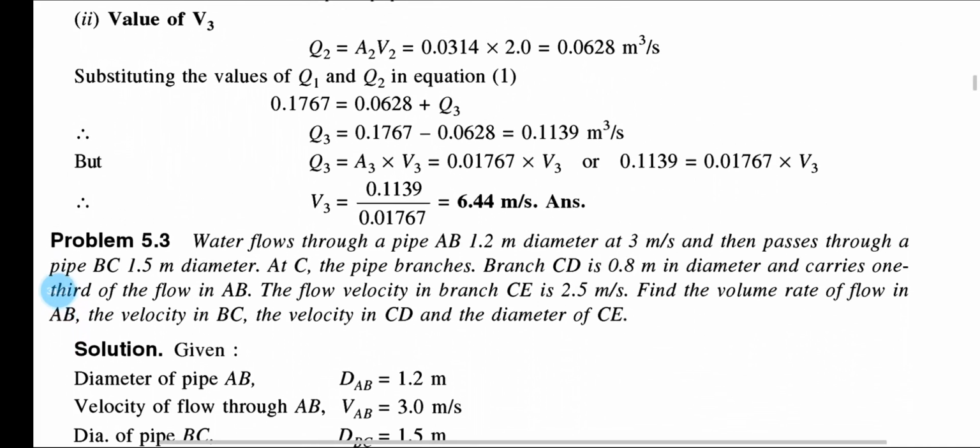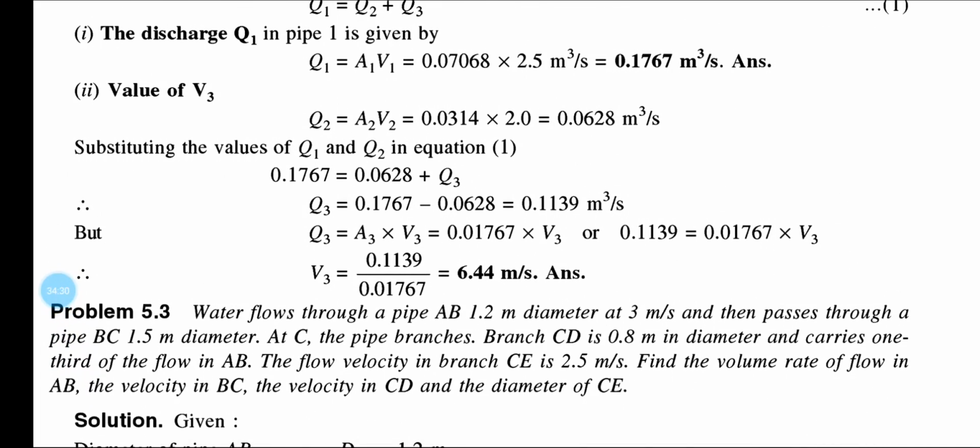Similarly, problem number 5.3 is your homework, you solve it at home.